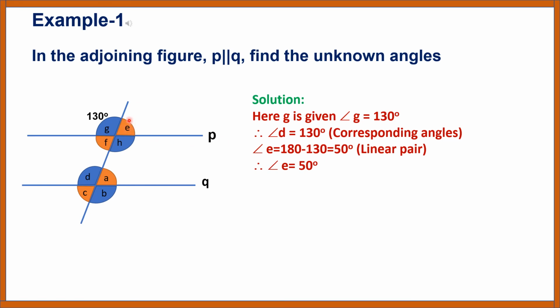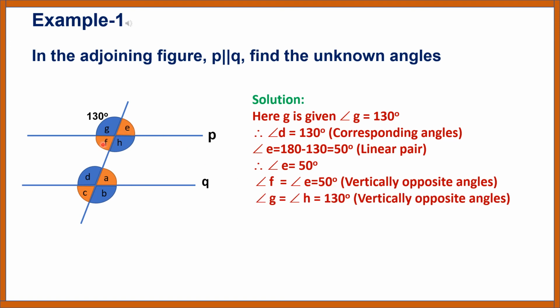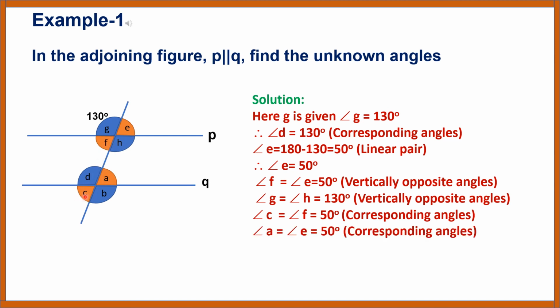Now, angle F is equal to angle E, which is 50 degrees. These are vertically opposite angles. We know vertically opposite angles are equal. Angle G is equal to angle H is equal to 130 degrees. These are also vertically opposite angles. Angle C is equal to angle F is equal to 50 degrees. Corresponding angles. Angle A is equal to angle E is equal to 50 degrees. Corresponding angles. Angle B is equal to angle D is equal to 130 degrees. Vertically opposite angles.